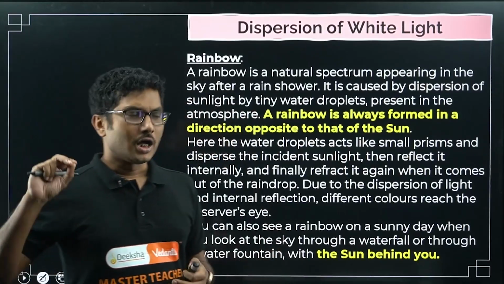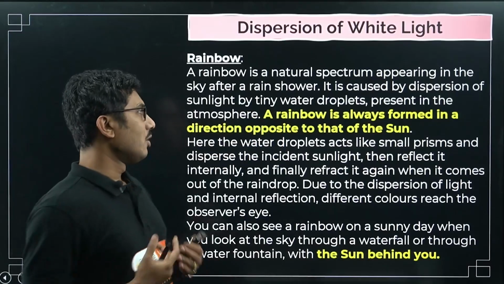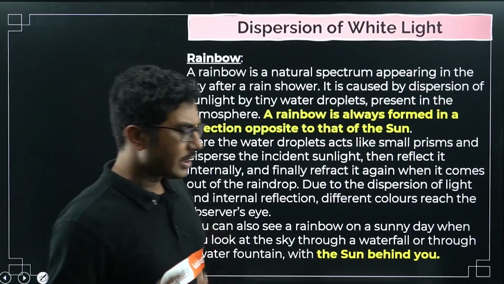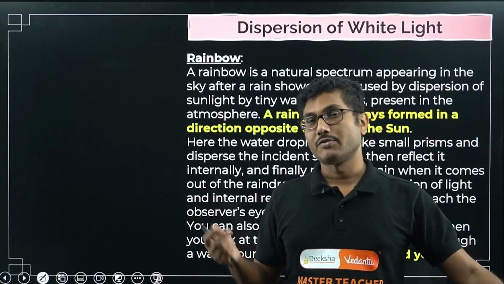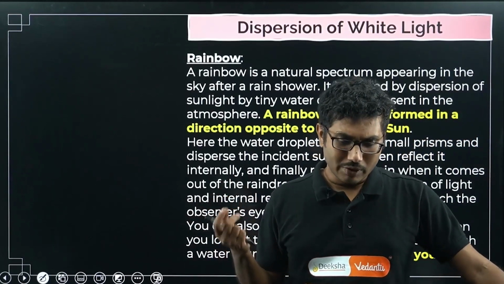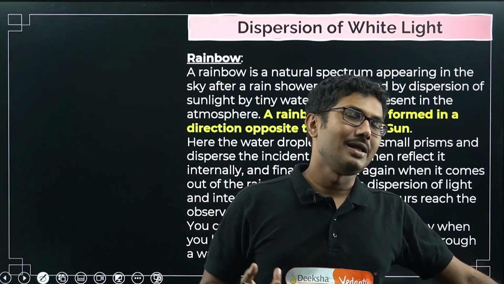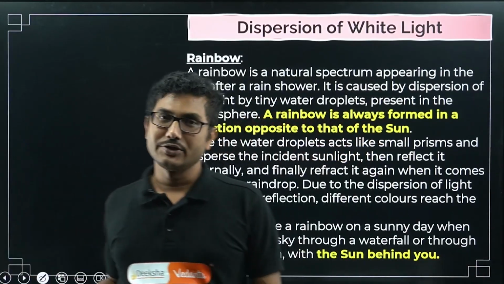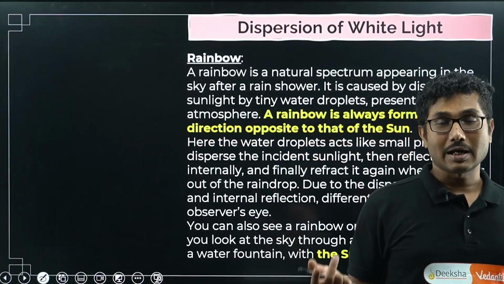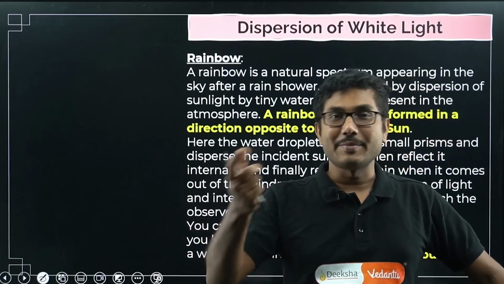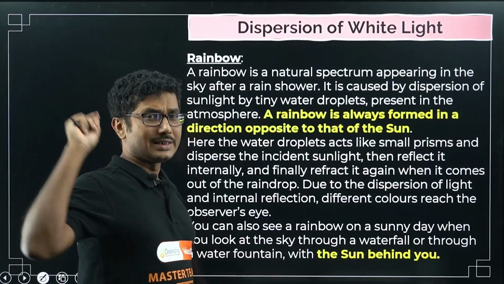Okay, rainbow is not super common, but it is also not super uncommon either. Some people who are living in a city may not be able to observe it properly because of a lot of pollution nowadays, but if you go to a village side or a countryside where the sky is still clear, you can see a rainbow after a rain shower, especially during summer days. Evening showers are very common across the country. During that time it is commonly visible. It is also visible in other seasons as well.